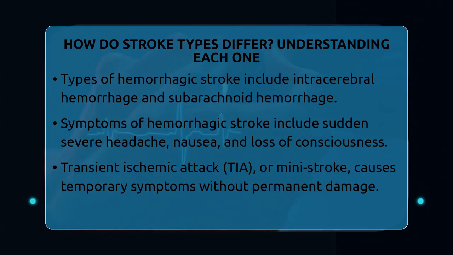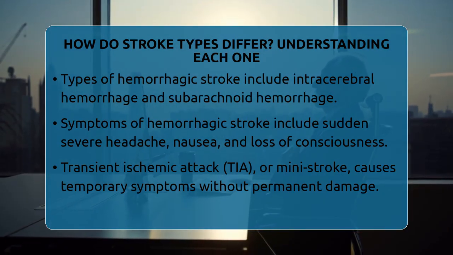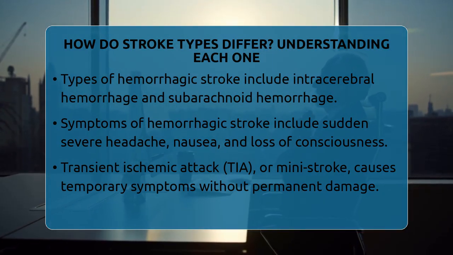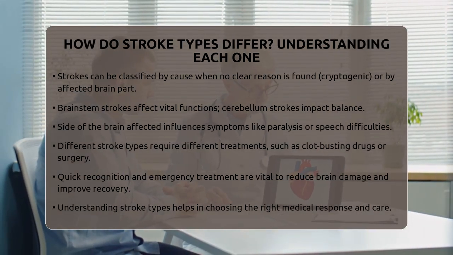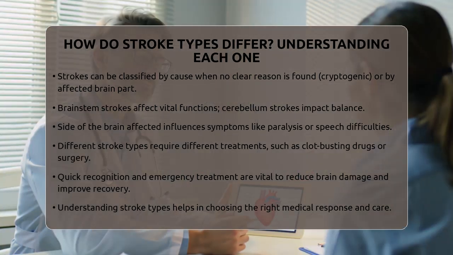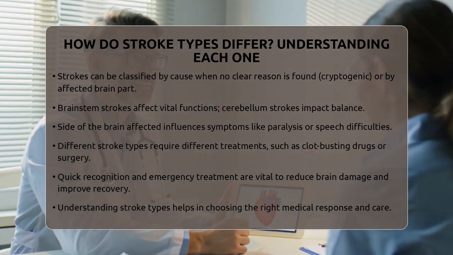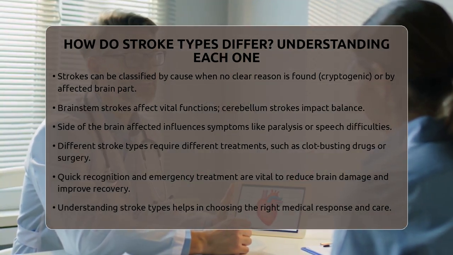The side of the brain affected also matters. Strokes on the right side can cause weakness or paralysis on the left side of the body, and vice versa, along with specific issues like speech difficulties if the language centers are involved.